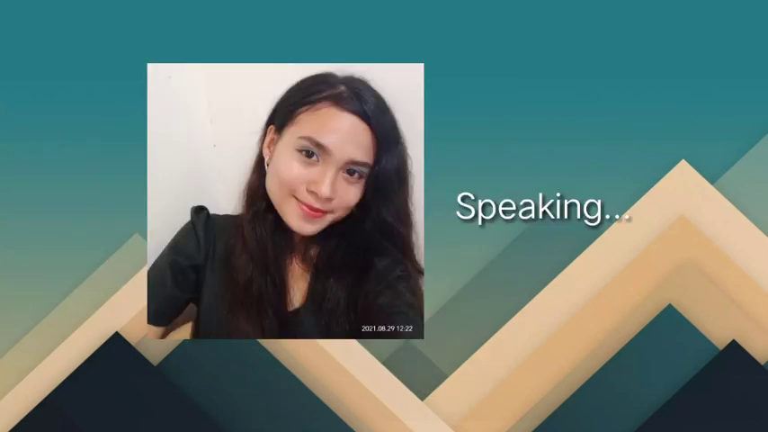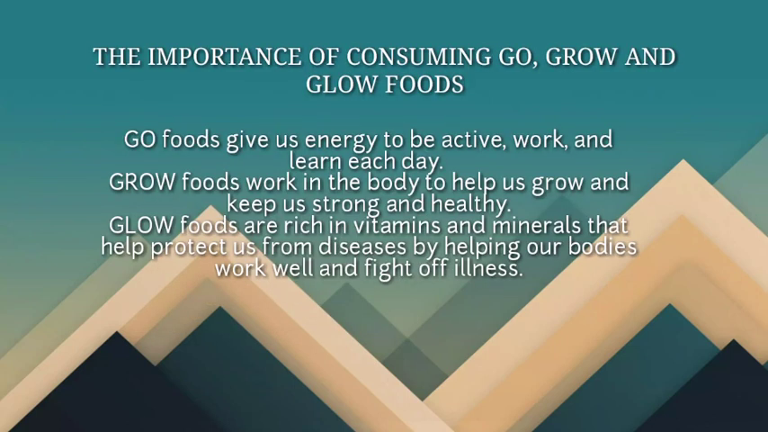So my assessment of my daily dietary intake is that it is actually healthy because almost all of the meals follow the food pyramid, which has Go, Grow, and Glow foods. What is the importance of consuming Go, Grow, and Glow foods?